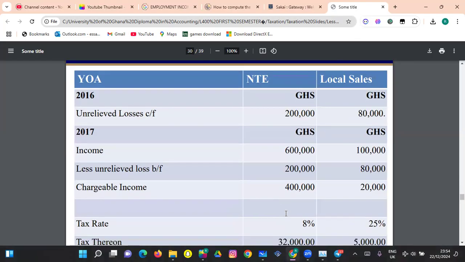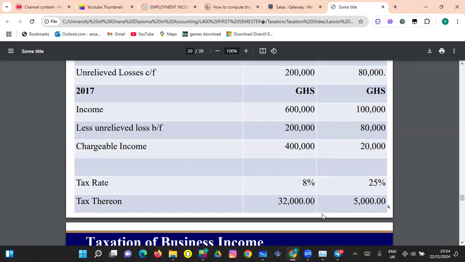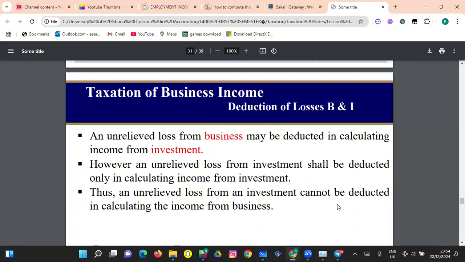All right. So now this was the loss outstanding, 200,000 and 80,000. Now we've made a profit of 600,000 and 100,000. So we bring it down and then take it out. We take it out, it's left with 400,000. Take it out, it's left with 20,000 here, right? So now we apply our taxes. Here is being taxed at 8%. Here is being taxed at 25%. So you see now we get this as our taxes, right?